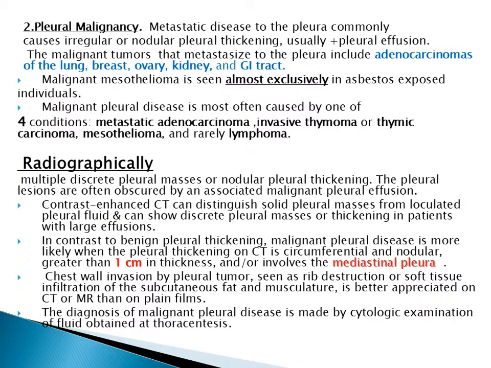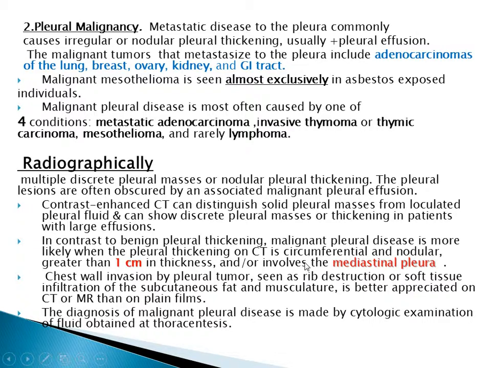Pleural malignancy. Metastatic disease to the pleura commonly causes irregular or nodular pleural thickening plus pleural effusion, mostly. The malignant tumors that metastasize to the pleura include adenocarcinoma of the lung first, second breast, third ovary, then kidney and GI tract. Malignant mesothelioma is seen almost exclusively in asbestos-exposed individuals. Malignant pleural disease is most often caused by one of four conditions: either metastatic adenocarcinoma, invasive thymoma or thymic carcinoma, mesothelioma, and rarely lymphoma.